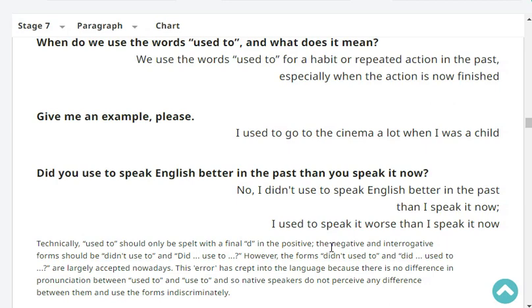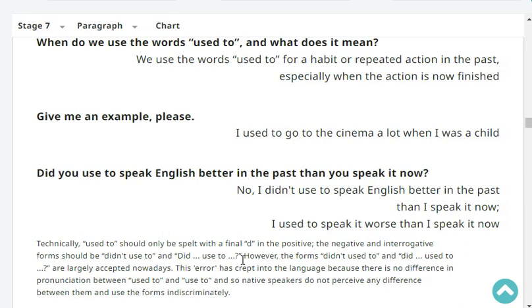I used to go to the cinema a lot when I was a child. Very good. Did you used to speak English better in the past than you speak it now?